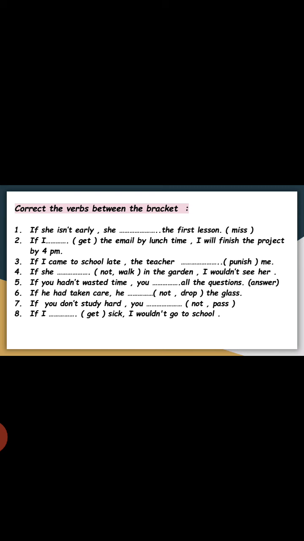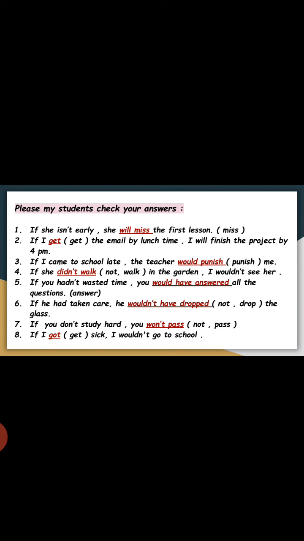Thanks a lot. Now, please, my students, check your answers with me. Number 1: She isn't early. She ___ the first lesson. Look at the part of F. The part of F isn't simply present, so the main clause part must be will plus verb infinitive. So the answer is will pass.